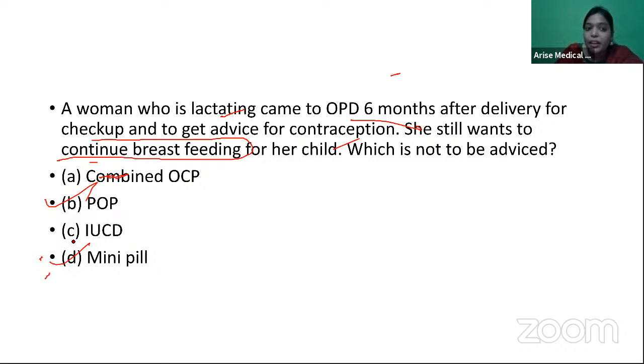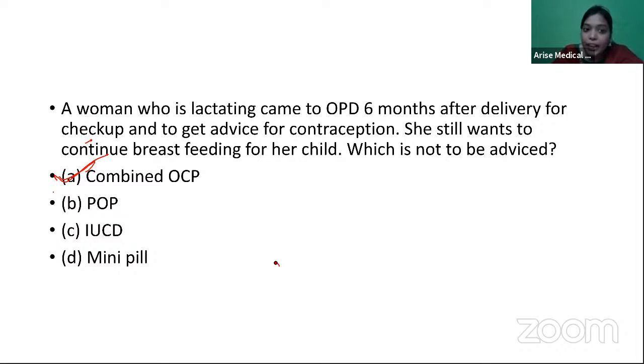Mini pill and POP are the same. It's a lactational pill. Can you give an IUCD after 6 months? IUCD can be inserted after 6 weeks itself. Here the patient has come to you at 6 months, so definitely you can give it. OCPs can be given after 6 months, but as she wants to continue breastfeeding, OCPs decrease the amount of breast milk. So the best answer here is the OCP. Combined OCP will not be advised to her.